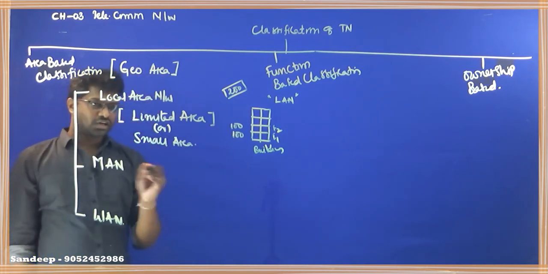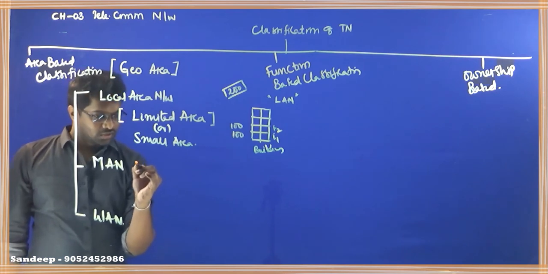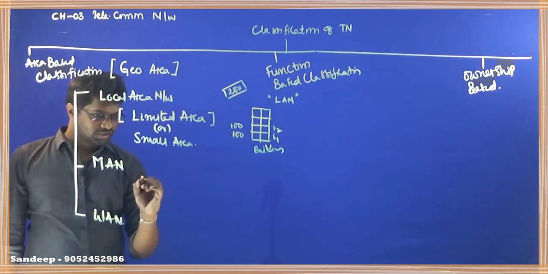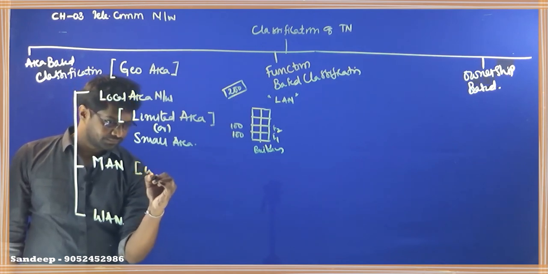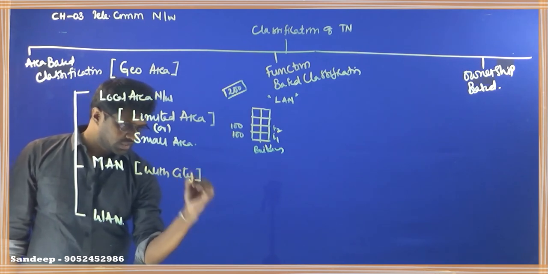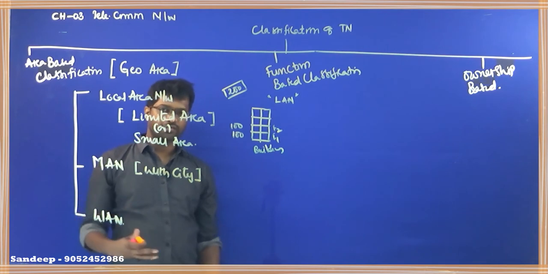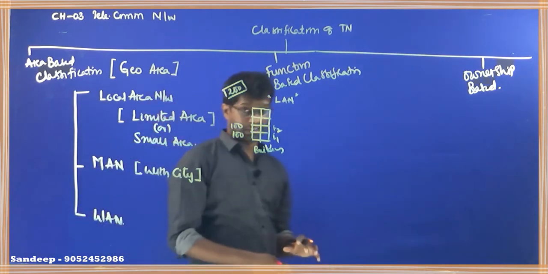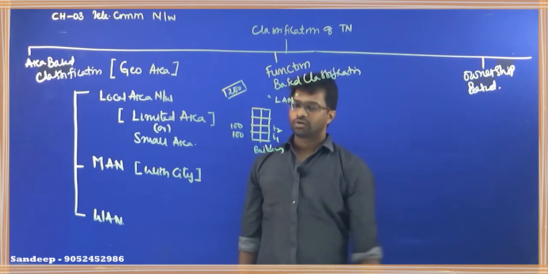Now, second one is called a metropolitan area network. So what do you mean by metropolitan area network? Now, if I want to connect the computers within a city, that type of network is called a metropolitan area network. So what do you mean by metropolitan area network? If I want to connect the computers within a city, which type of network do I have to use? I have to use a metropolitan area network.